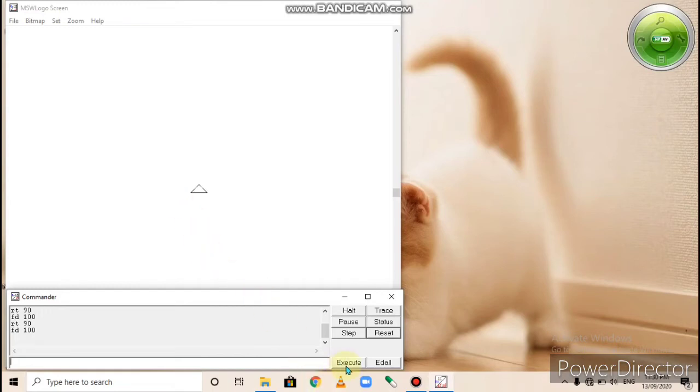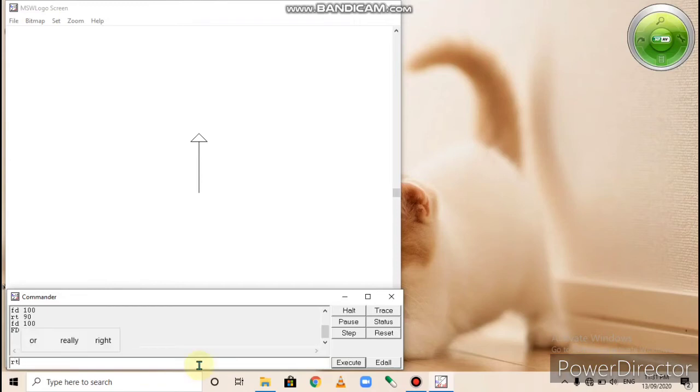Now the execute button. This button is used to run or execute commands. For example, if we write FD 100 here, then we can click the execute button. We can also press the enter key to execute commands.